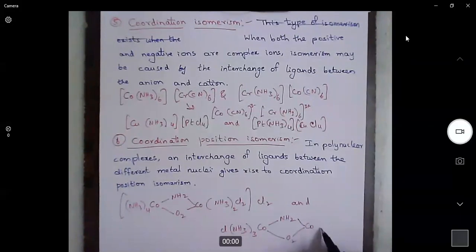You practice the nomenclature for this molecule. This is the example for coordination position isomerism.